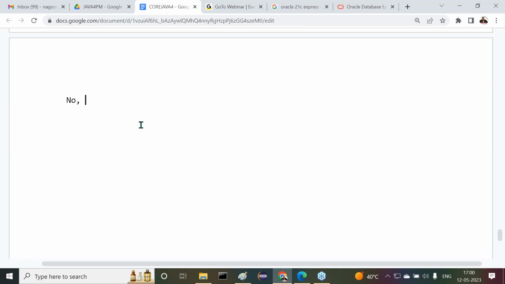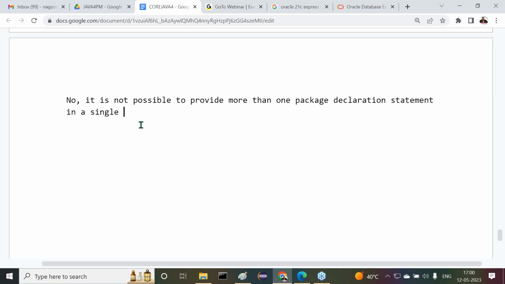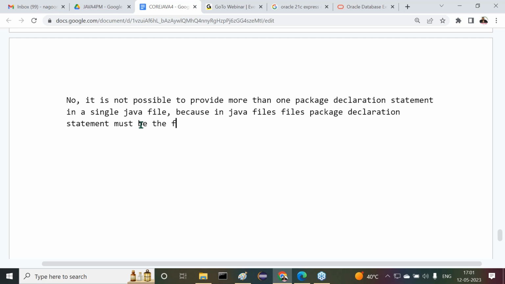No. It is not possible to provide more than one package declaration statement in a single Java file. Why? Because in Java files, package declaration statement must be the first statement. In Java files, package declaration statement must be the first statement.